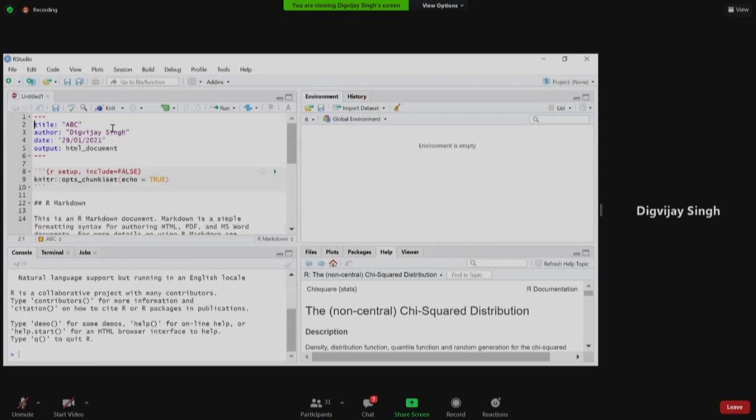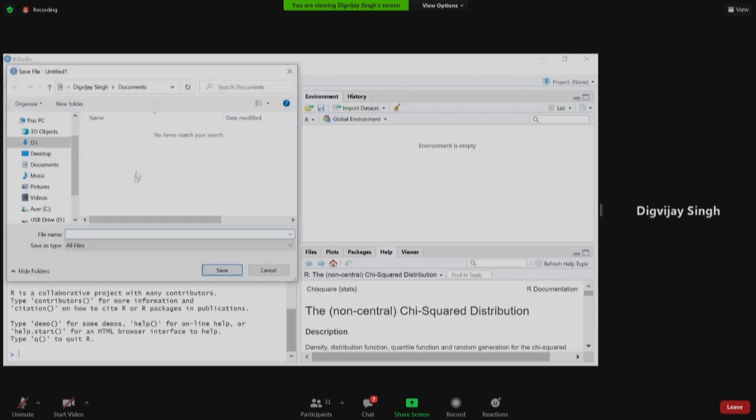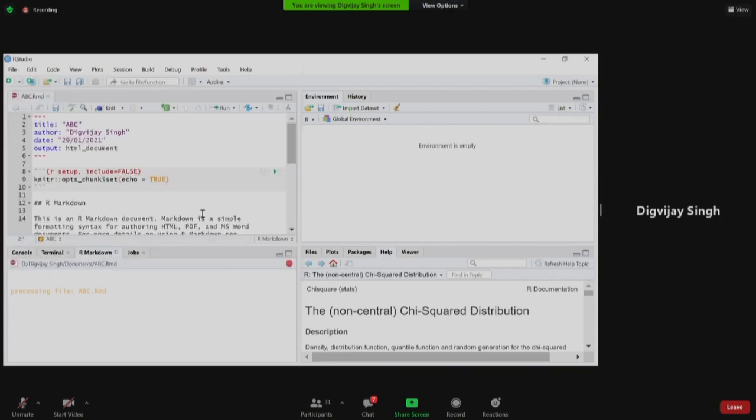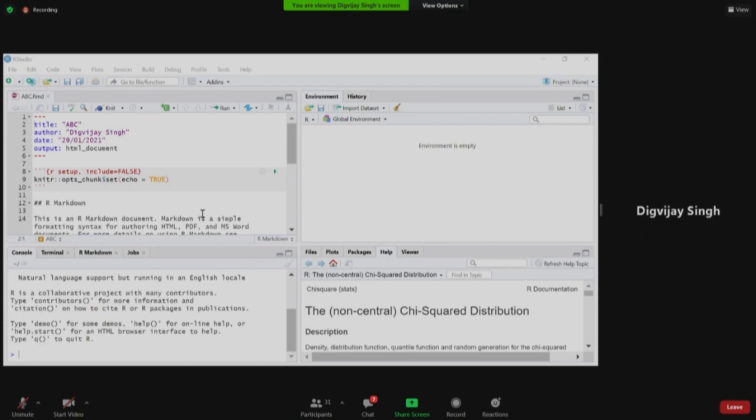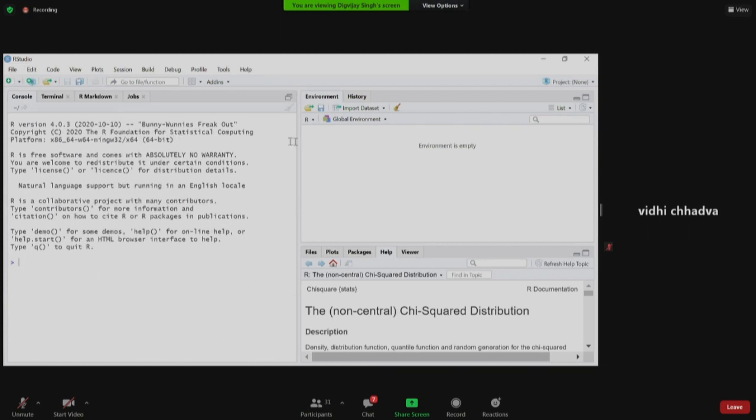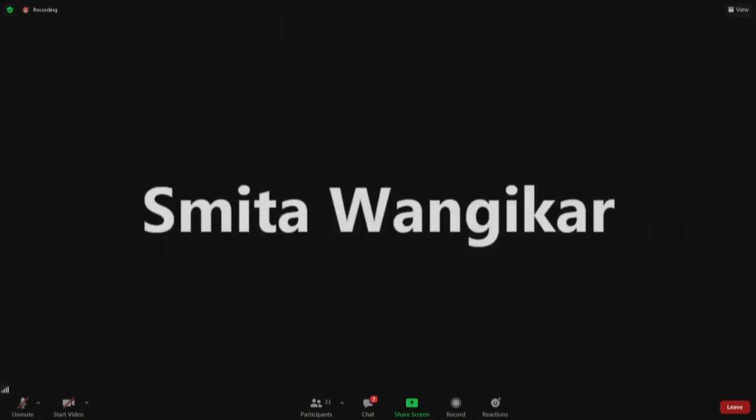You get a pre-formatted R Markdown. If you knit it, you have to save it, let's say ABC. It will automatically be saved as .rmd, and then you will get an HTML. This is how you get an R Markdown file. It's very easy. Thank you. Any other question?